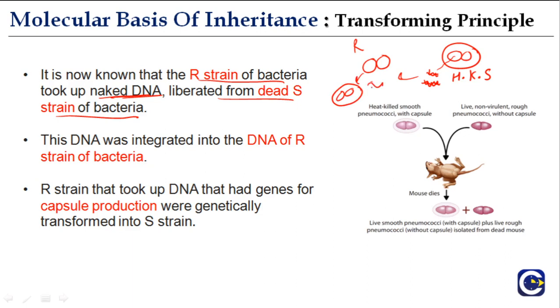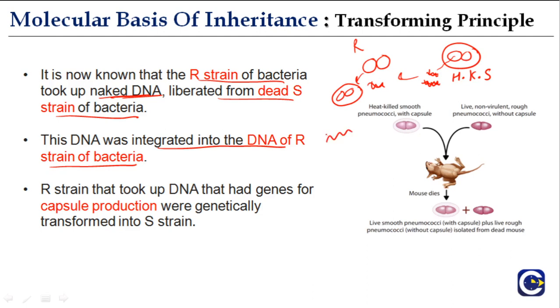And this naked DNA was integrated into the DNA of the R strain of bacteria. Okay, is it clear that this heat-killed S strain released certain DNA? When it is heat-killed, it is dead, as a result of which the components of the cell come out, and the DNA came out, which was taken up by the R strain that got it converted into the S strain.